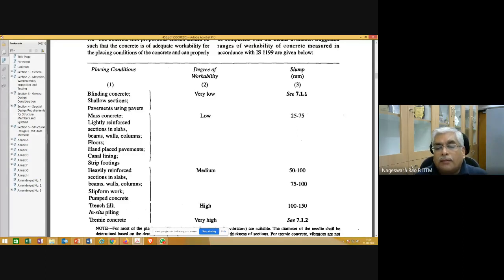And for heavily reinforced sections in slabs, beams, walls, columns, slip form work, pumped concrete, medium kind of workability. What do you mean by medium workability? Slump should be between 50 to 100, or 75 to 100.